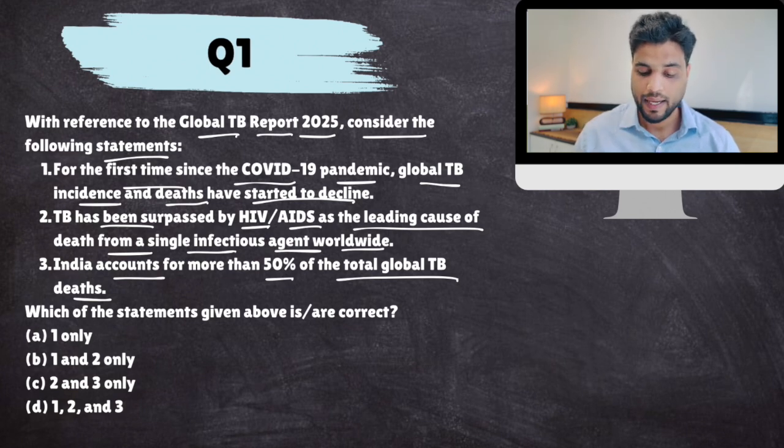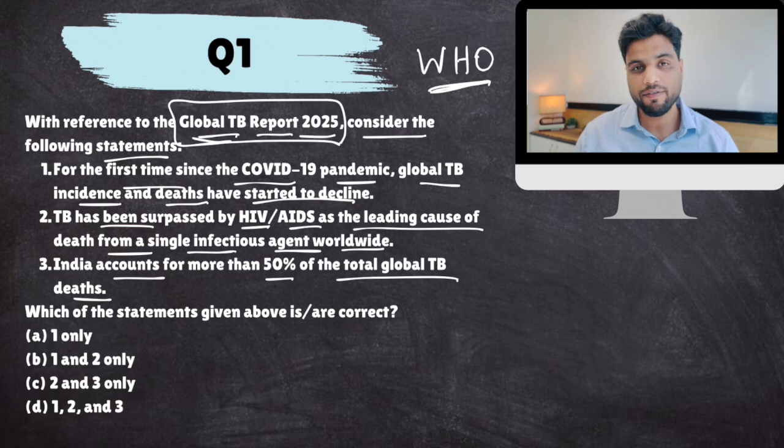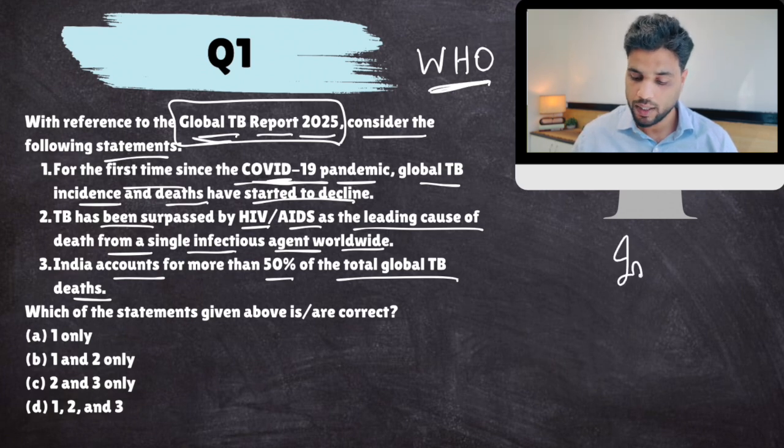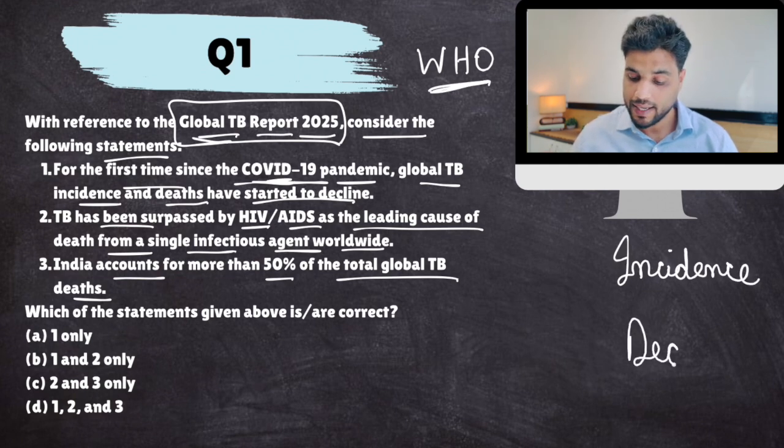Now, as per the latest report on tuberculosis by WHO, remember it is released by WHO, World Health Organization. Well, for the very first time since COVID-19 pandemic, we are witnessing a decline in global TB cases, and those cases include both TB incidence, which means how many people are having TB, and TB related deaths as well.